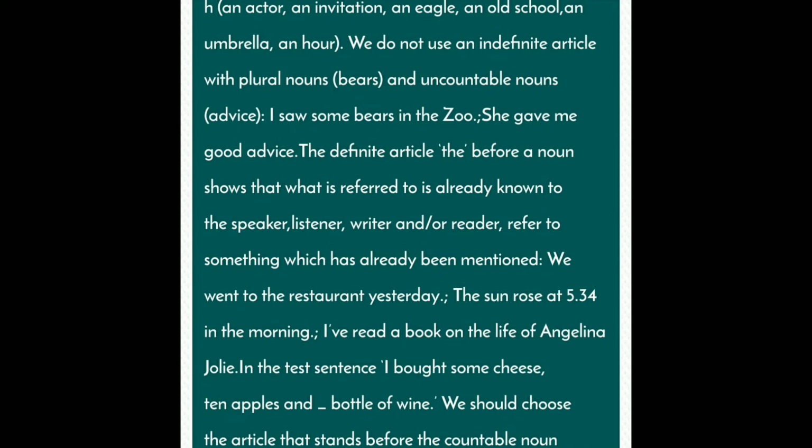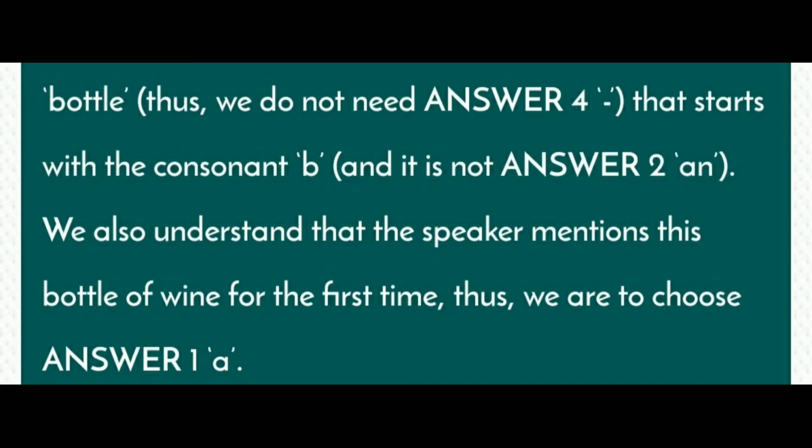In the test sentence, I bought some cheese, 10 apples and a bottle of wine, we should choose the article that stands before the countable noun bottle. Thus we do not need answer four. That starts with the consonant B and it is not answer an. We also understand that the speaker mentions this bottle of wine for the first time, thus we are to choose answer A. Next question.